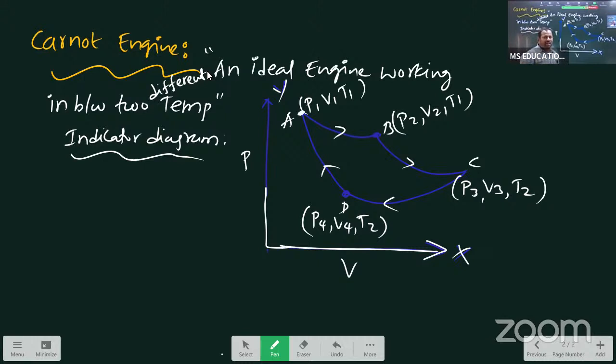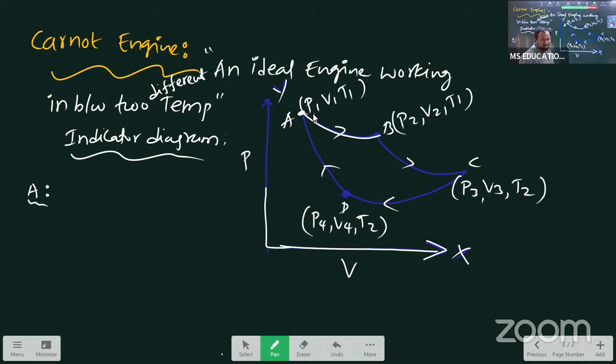From this total indicator diagram, now we are writing the expression for efficiency. Efficiency of Carnot engine. The derivation part comes from this indicator diagram. Total 4 coordinates there, 4 different points. Here, student, point A. A to B, pressure changed, volume also changed, temperature same. Temperature same, remaining all parameters change, that is the isothermal process.